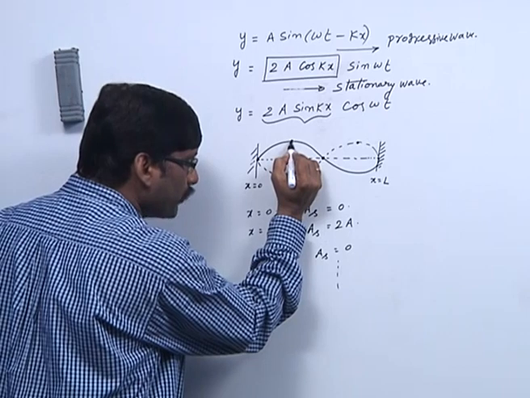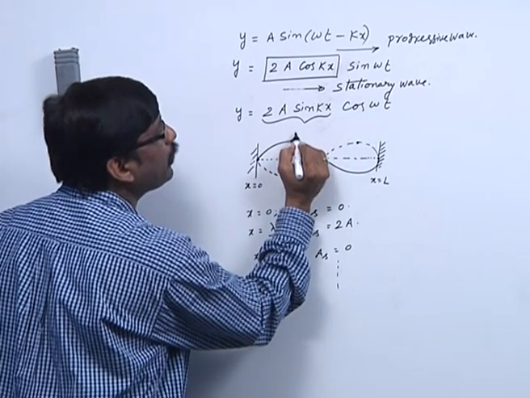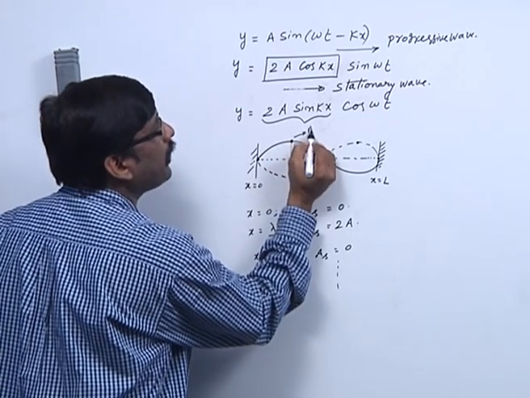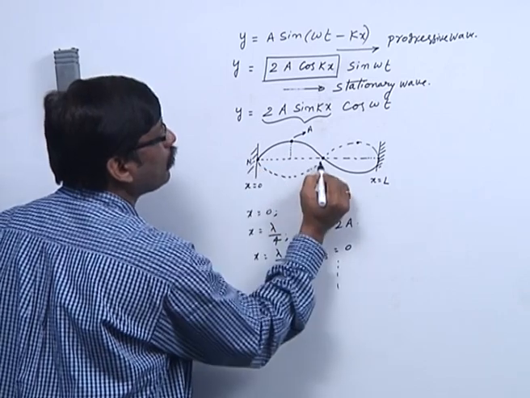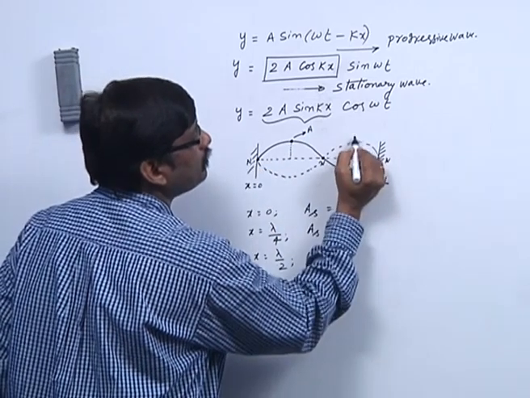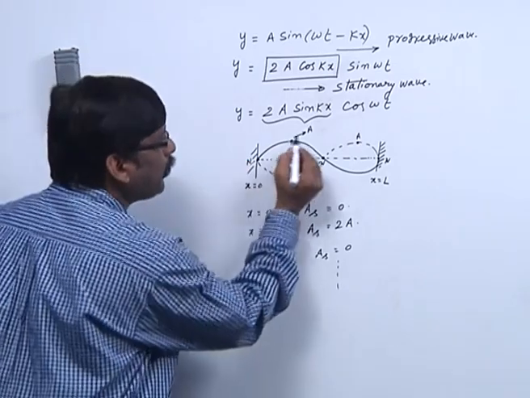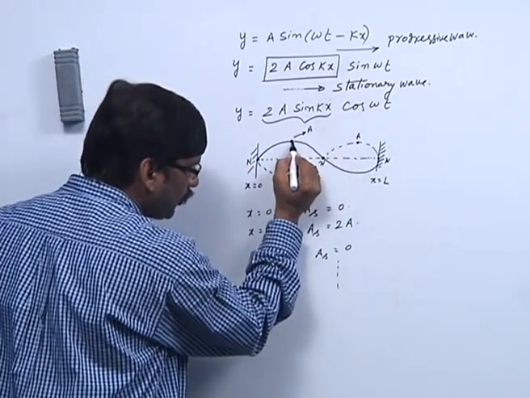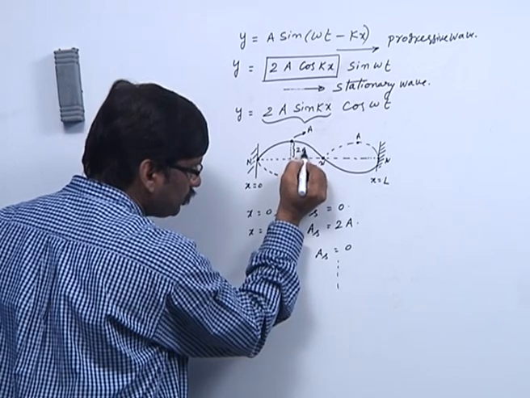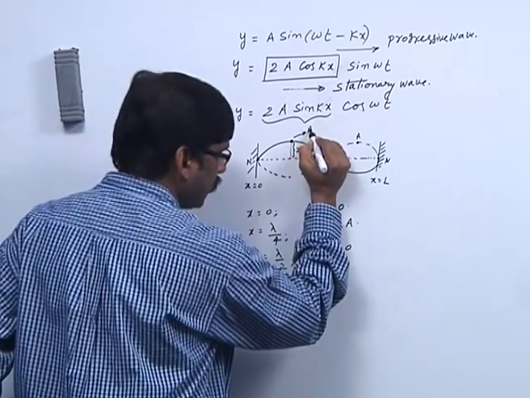So, the amplitude maximum points are called antinodes, and these are called nodes. At an antinode, the displacement is 2a.